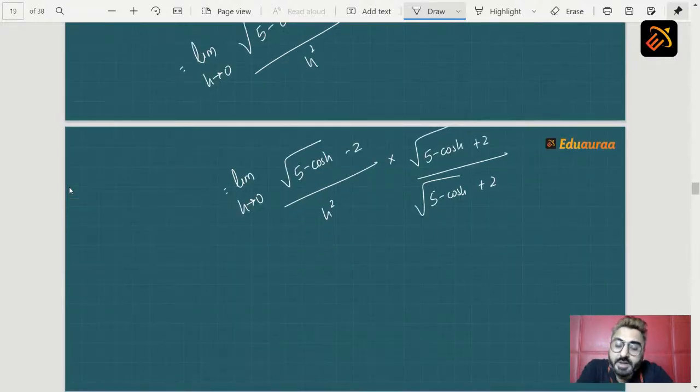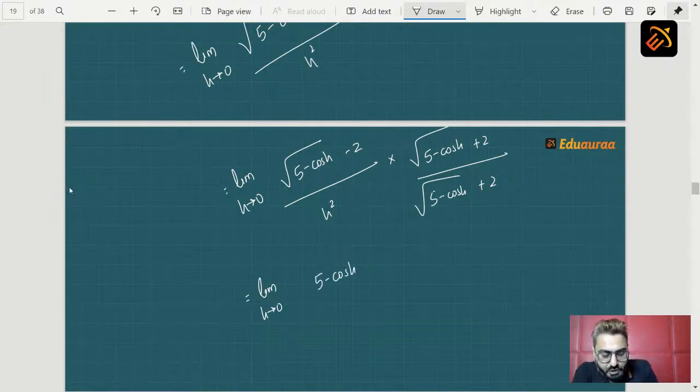So numerator is a plus b, a minus b form. That means a square minus b square formula. So we get the next step as limit h tending to 0 5 minus cos h minus 4 upon h square into root of 5 minus cos h plus 2.